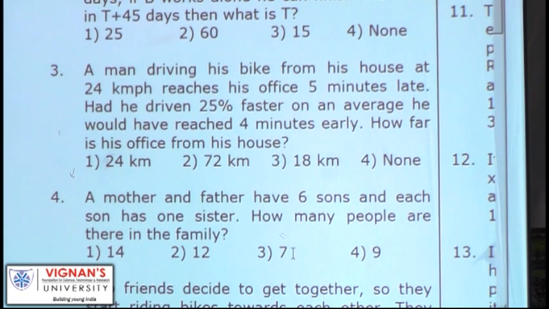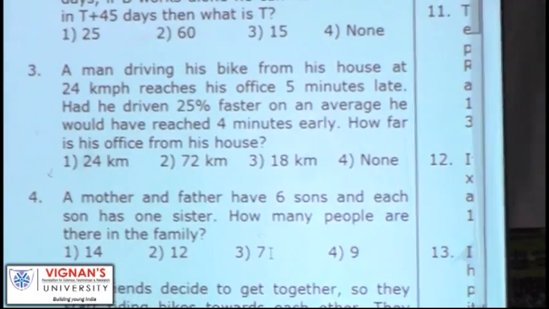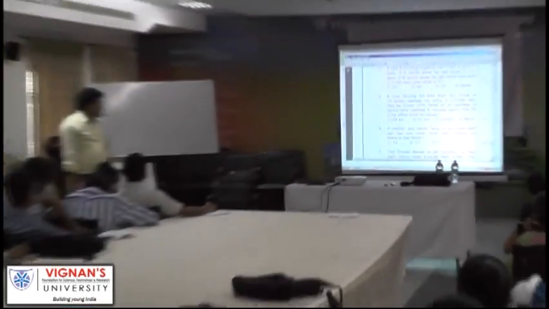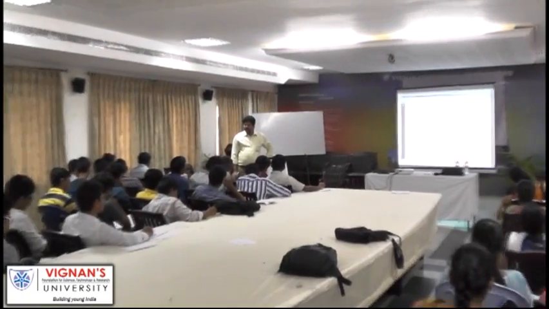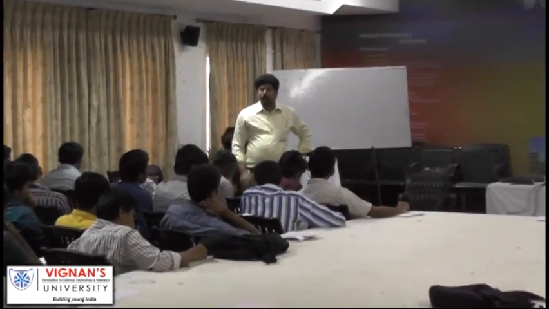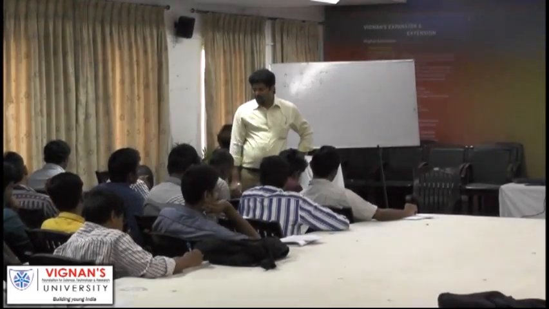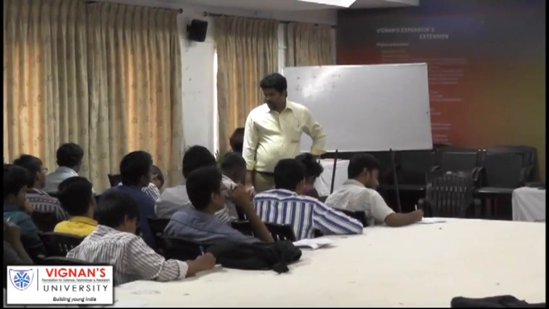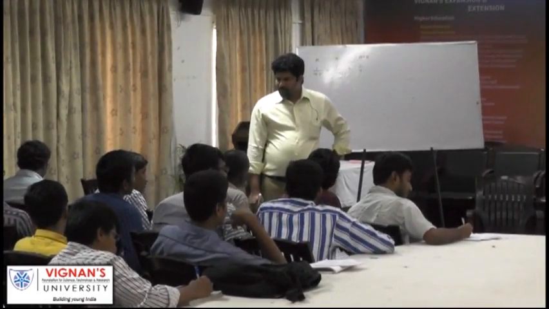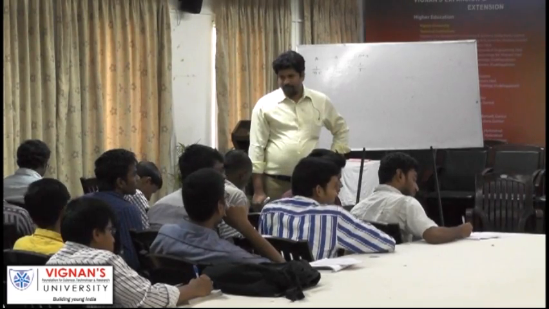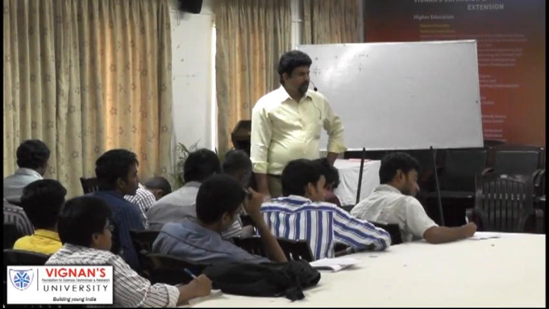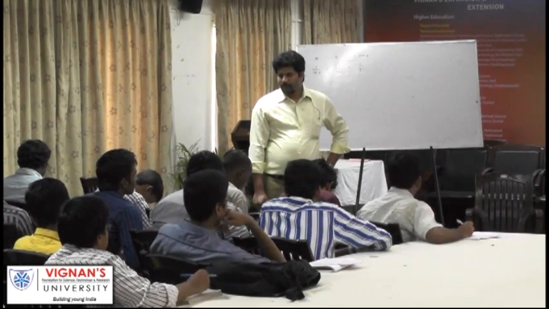Similar problem we have solved, right? So tell me how to solve it. What is initial speed? First case speed is 24. Second case speed is 25% faster, 1/4 faster. What is 1/4 of 24? 6. So next time speed is 30. Next time speed is 30 kilometers per hour.